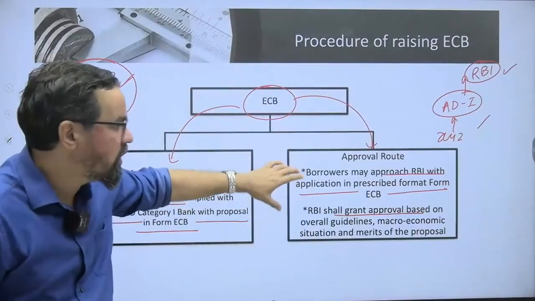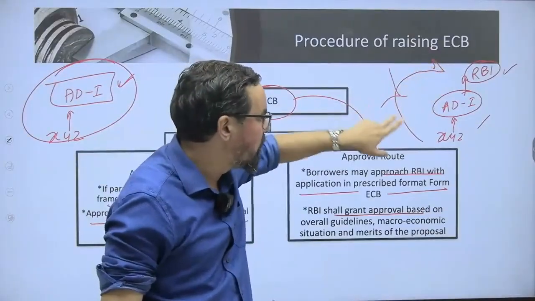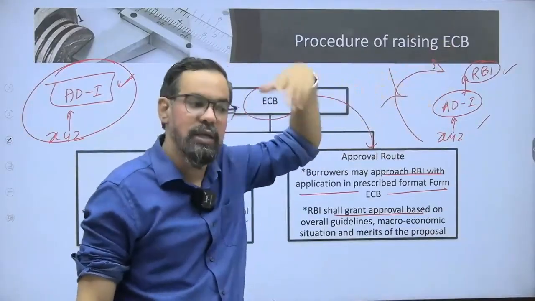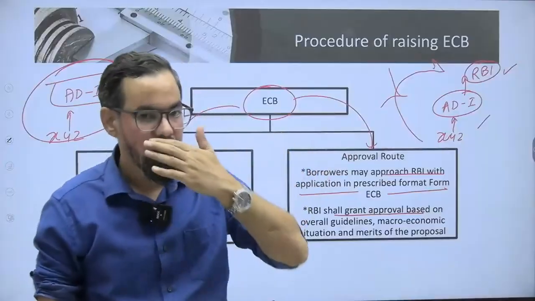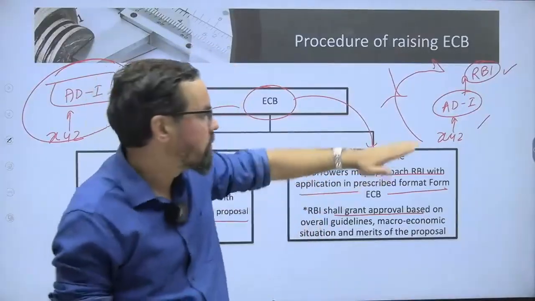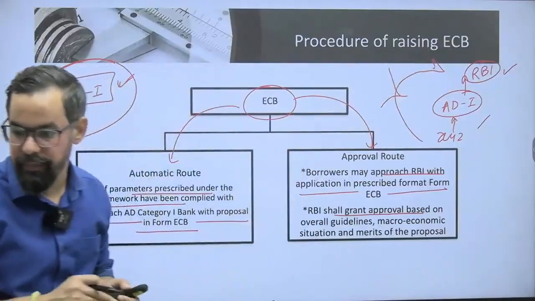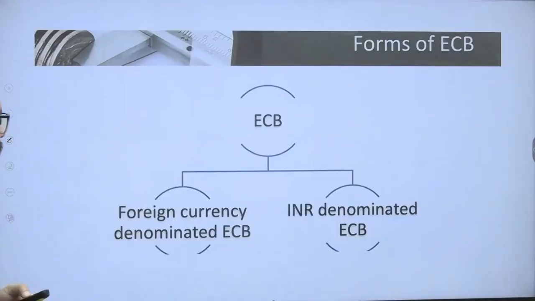It does not mean that XYZ will directly go to RBI. No, their route will always be through the authorized dealers. Most of the scrutiny is generally done by the authorized dealer itself. If they feel it is right, they can send it for RBI approval.